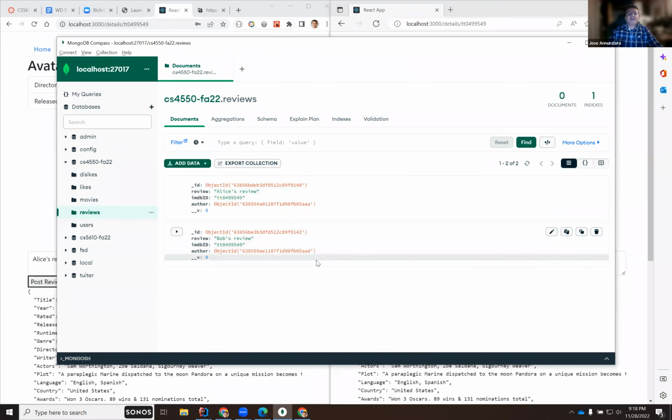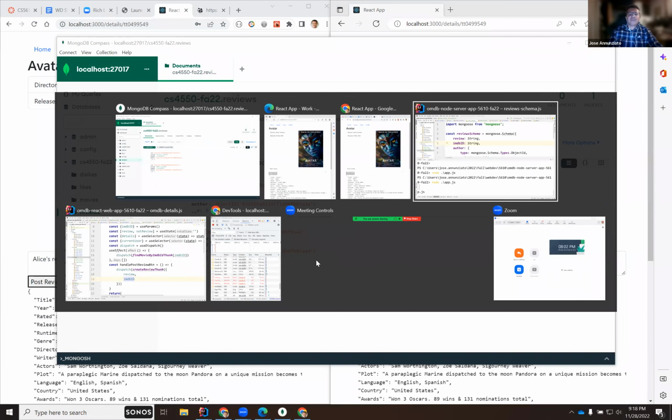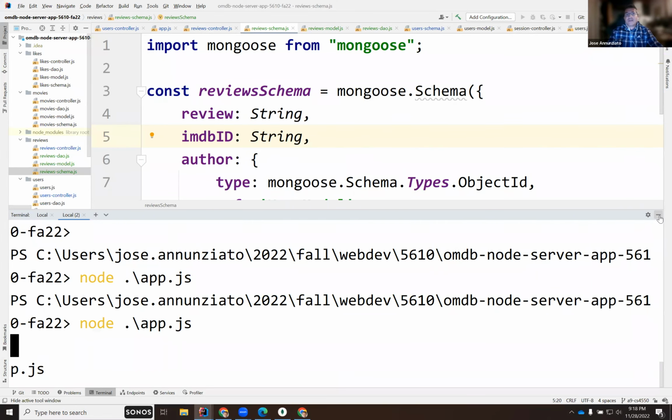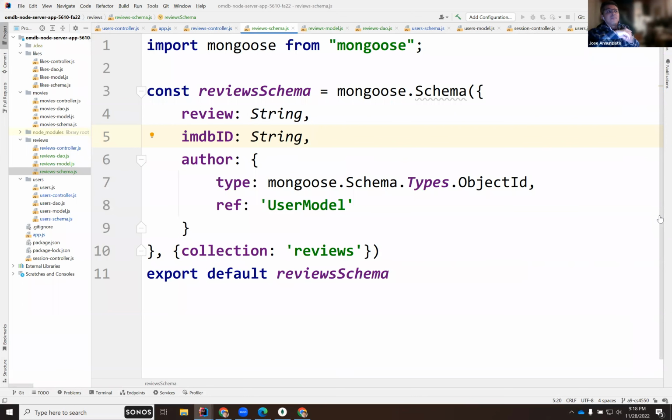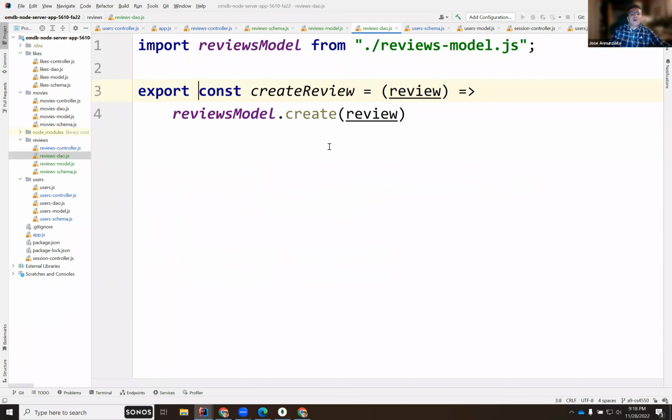Perfect. Okay. So now on the server, we need to be able to retrieve the reviews either by the movie, right? If we're visiting the movie's details page, I should be able to retrieve the reviews for that movie. If I go to a user page, Alice's or Bob's, I should be able to retrieve the reviews by that author. Okay, so here in the DAO, we should be able to implement both of them.